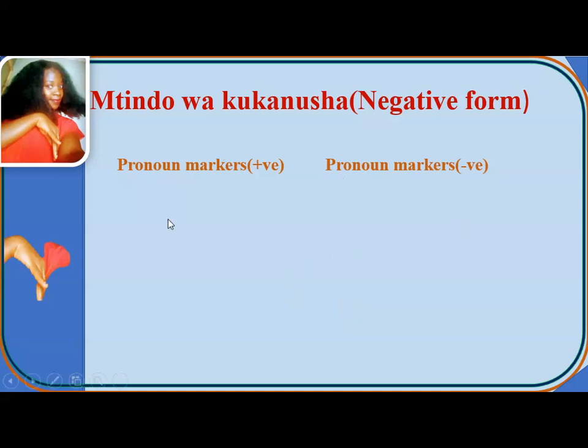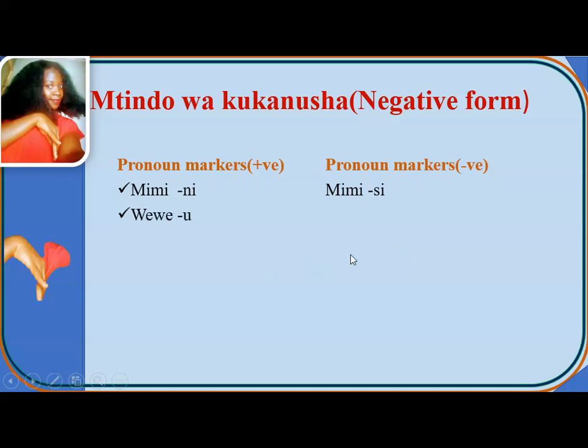So now we are going to see the pronoun markers or subject prefixes in positive and negative. If you don't want to call it a pronoun marker, you can call it a subject prefix. We have mimi ni, which will be mimi si.